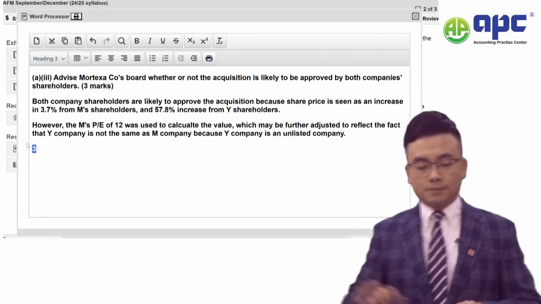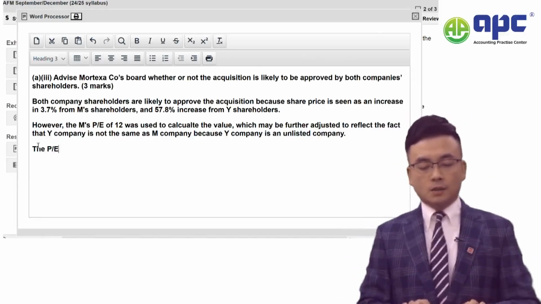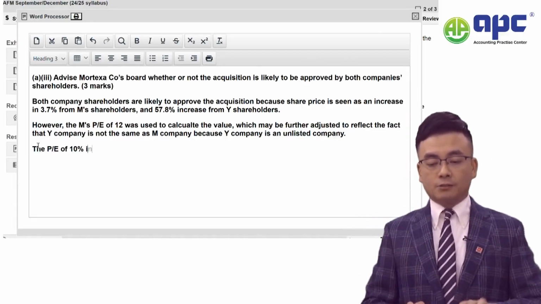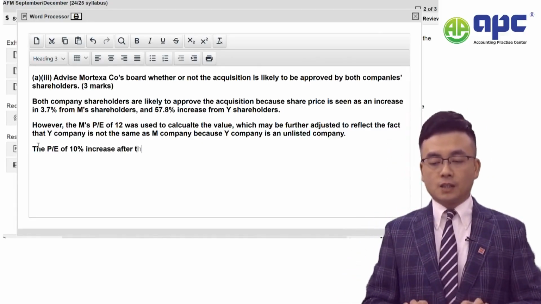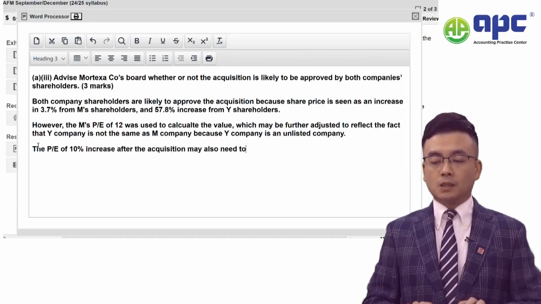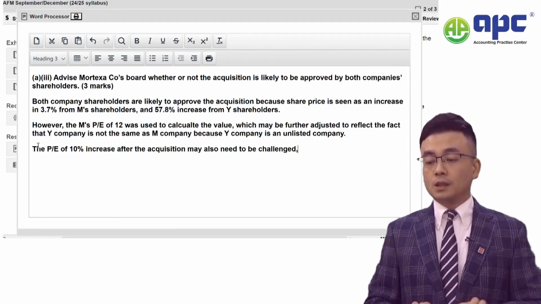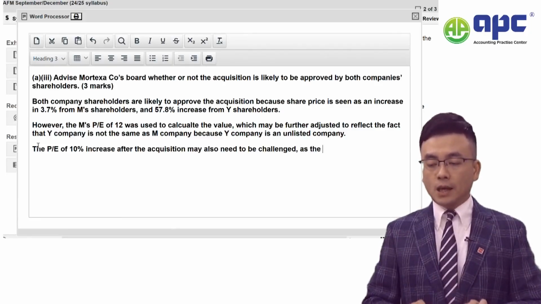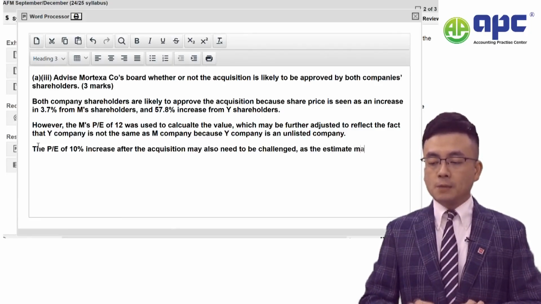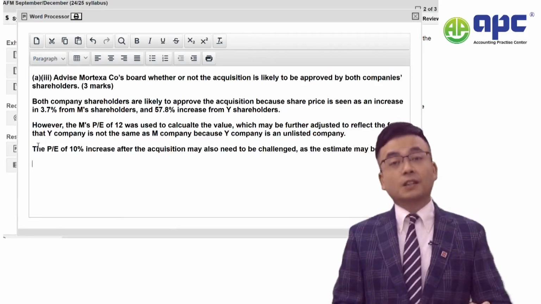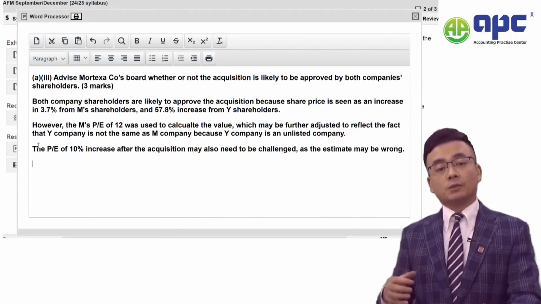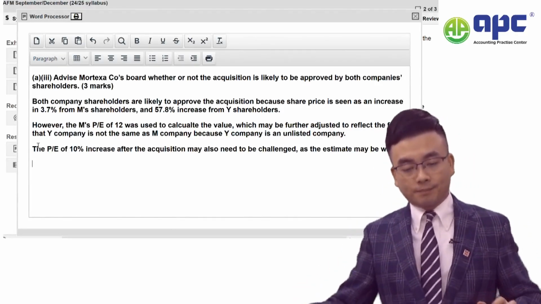At the same time, the PE 10% increase after the acquisition may also need to be challenged, as the estimate may be wrong. So if this is the case, then the calculation results may be further affected.